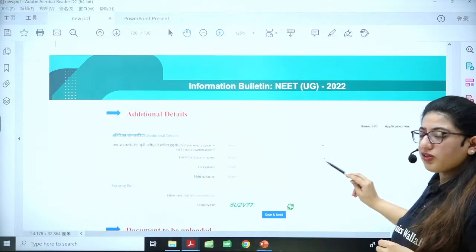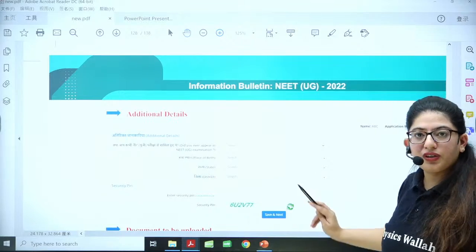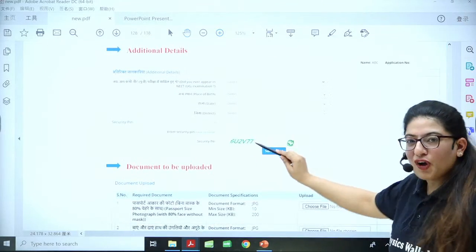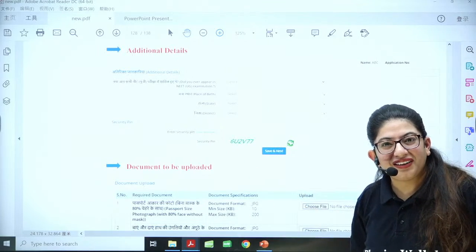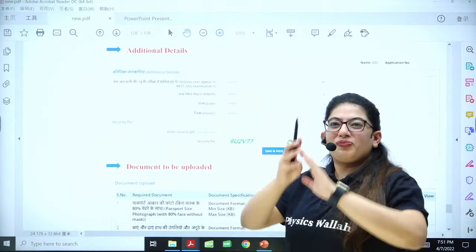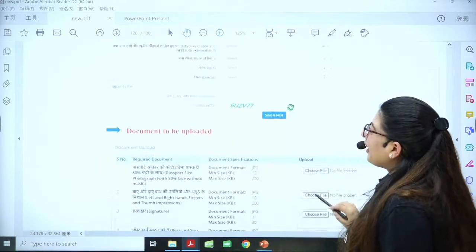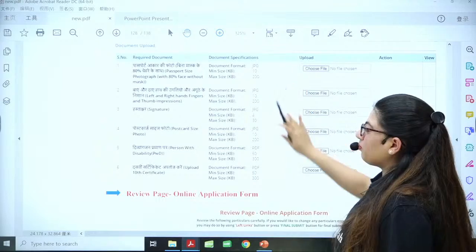Next, what was your place of birth? What was your state and what was your district? Have to fill all these details. Then again, security pin. There is a lot of security here, so do not worry. Put the security pin again and again and move next. Okay. Then documents upload. Okay.